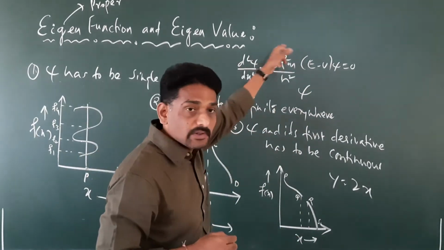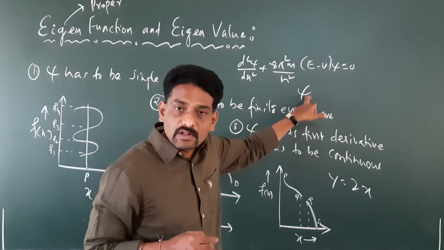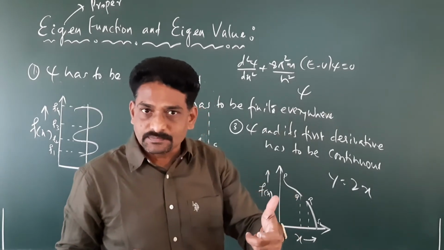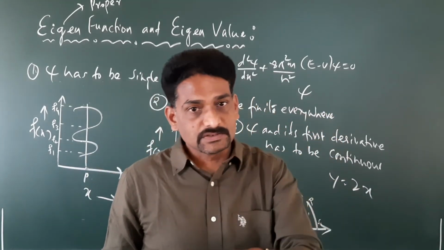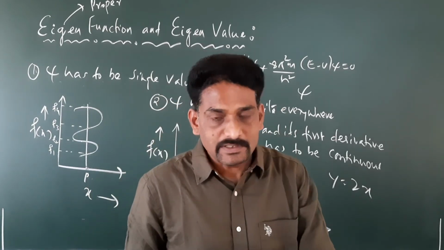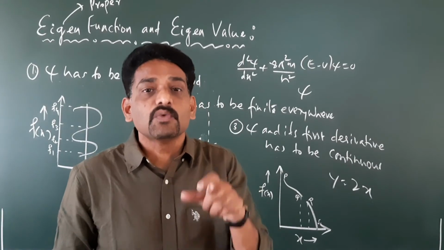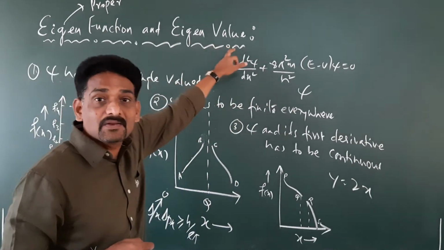That energy value we call the eigenvalue.